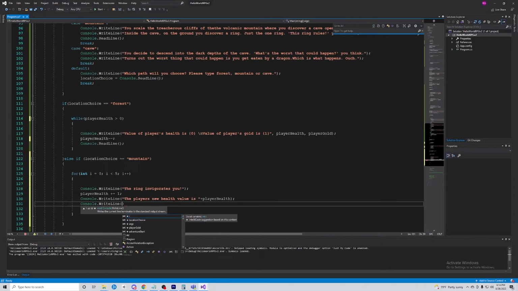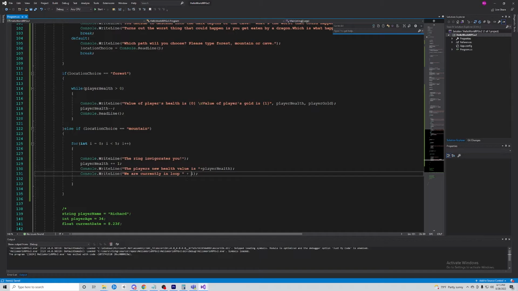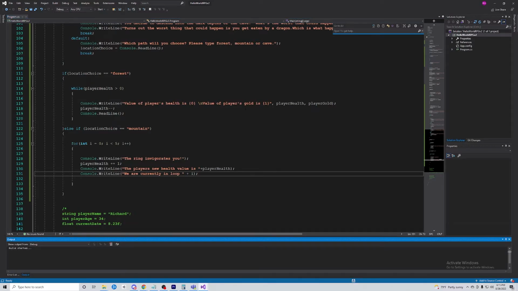So we can say we are currently in loop, and we can print off I here like that, and we can save it, and that will tell us what number we are in the loop. So we'll go ahead, and this is for the mountain case, so we got to get back there in the code.